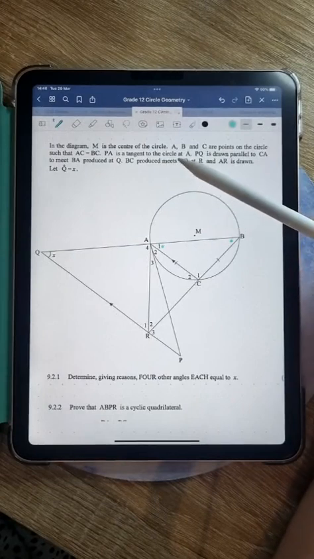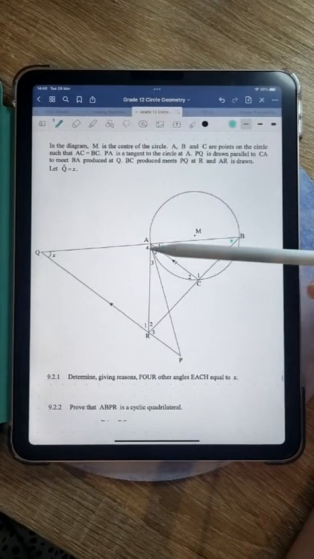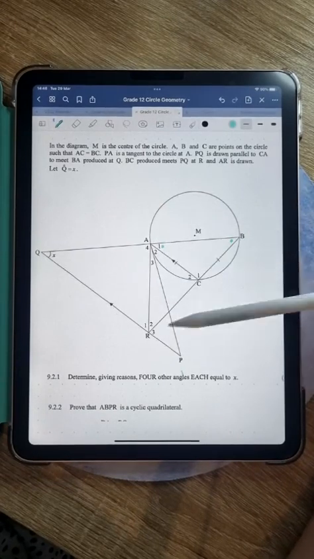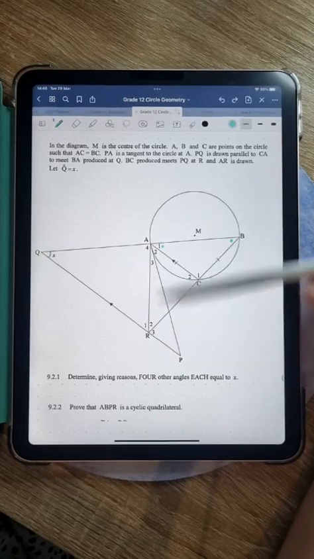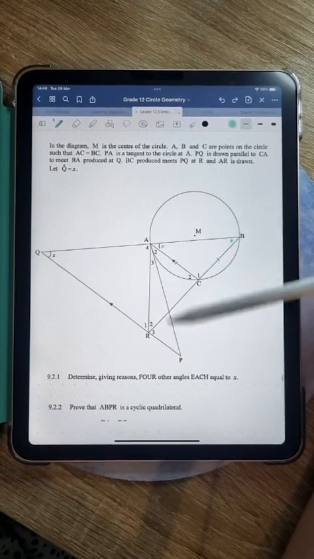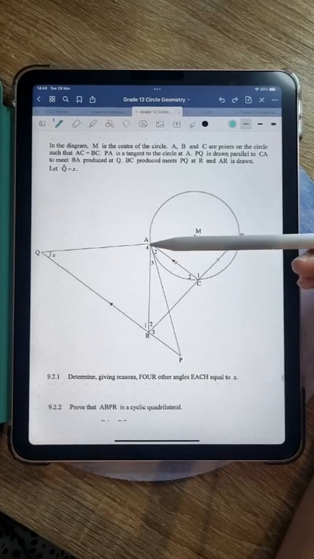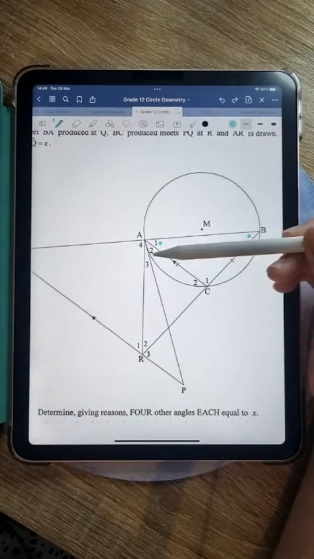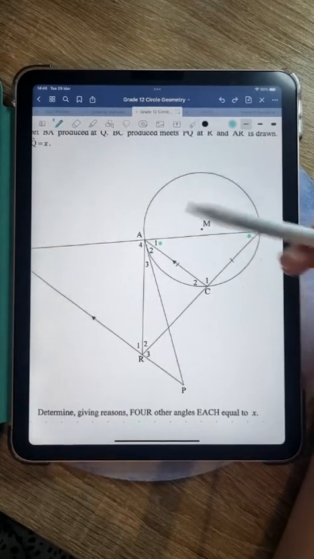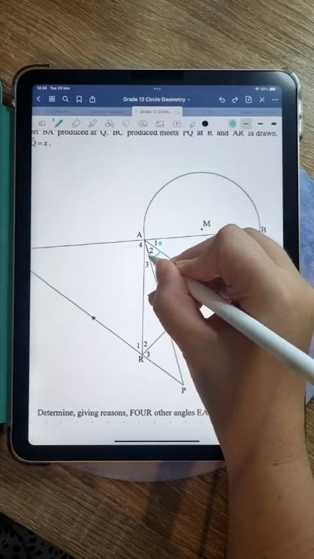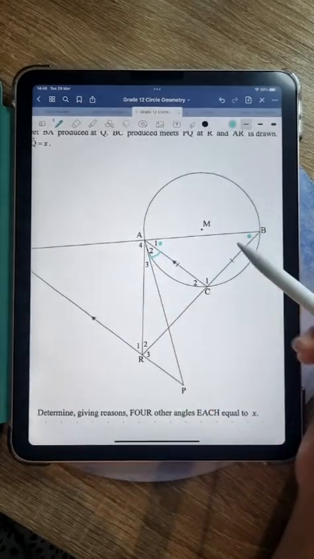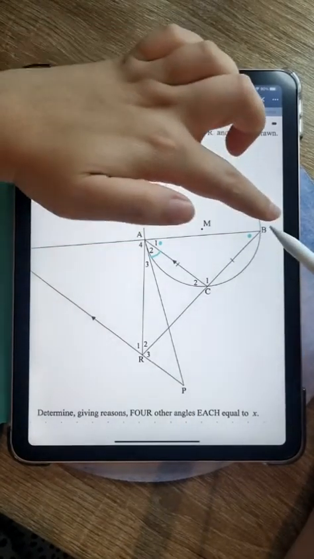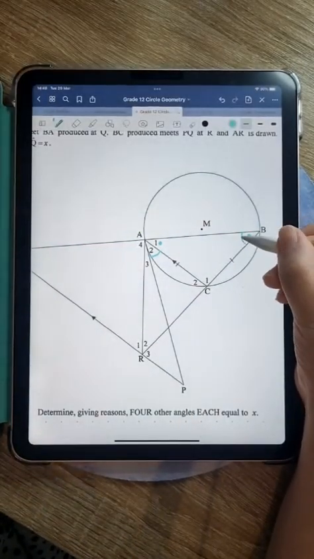PA is a tangent to the circle at A. Okay, that's important. We all know that we have tangent stuff, the tangent theorem. So PA is a tangent. Now, guys, if we know our tangent theorems, then we know that if PA is a tangent, we can use the tan chord theorem here, right? The tan chord theorem says that the angle between a tangent and a chord, so that would be A2, is equal to the angle subtended by that same chord in the alternate segment, so on the other side of that chord. So this angle here.